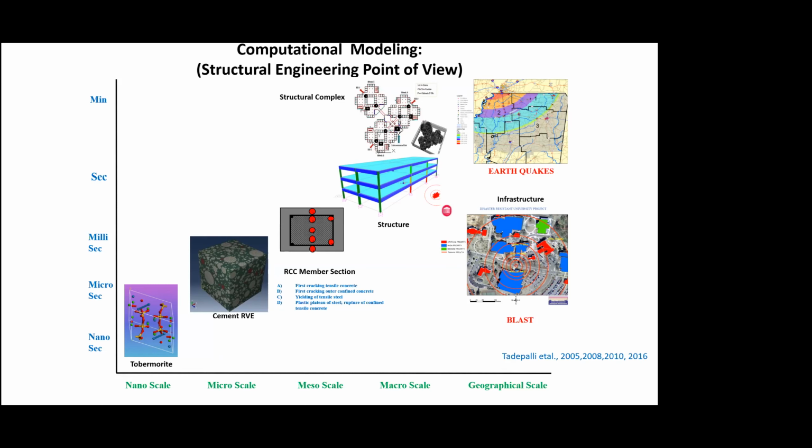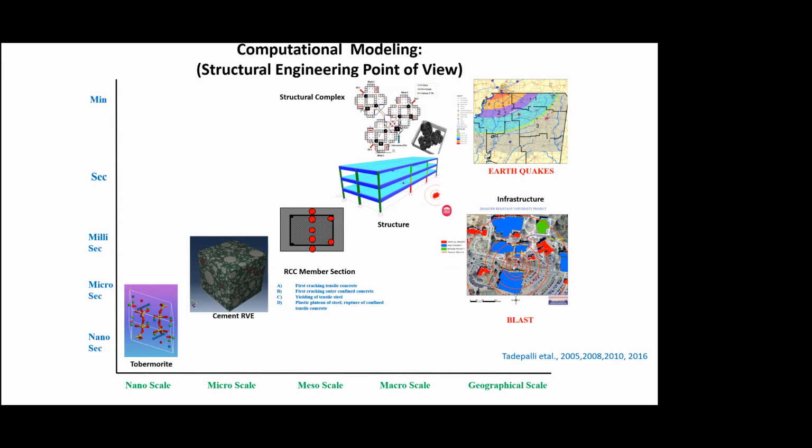And then at the structure level, we can model a structural system, and for that we have computational models, right? It is also possible nowadays to model entire structural complexes, wherein neighboring structures are interacting with each other, where if you want to look into things like pounding action, or some sort of complex interactions between the structures, for example, not only during earthquakes but also during, let's say, wind interactions, things like that. And also modeling the evacuation of buildings during emergencies such as fire.